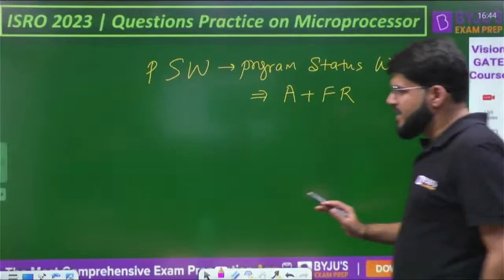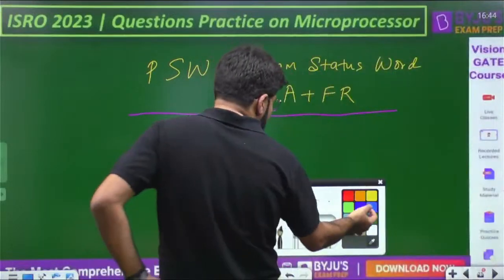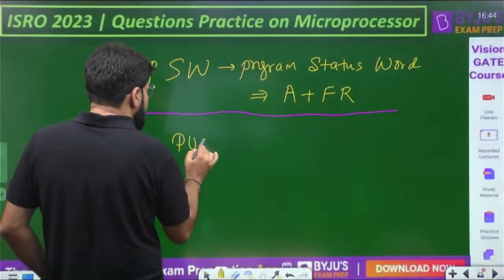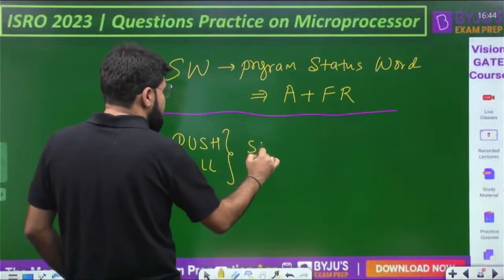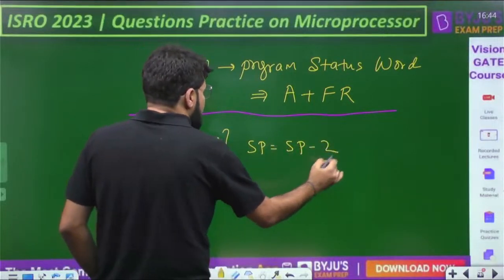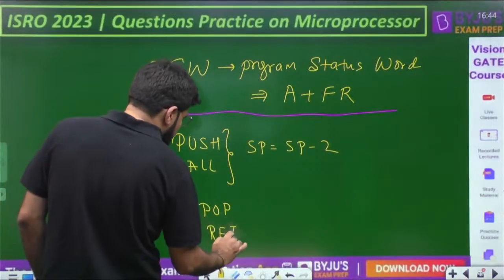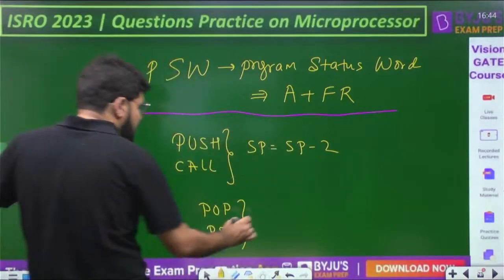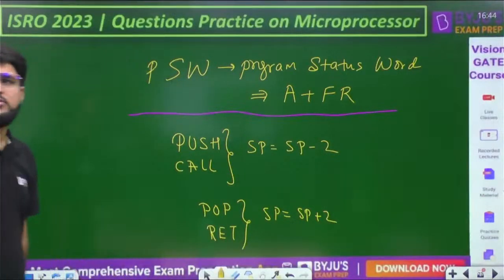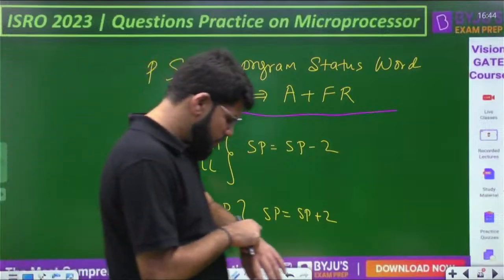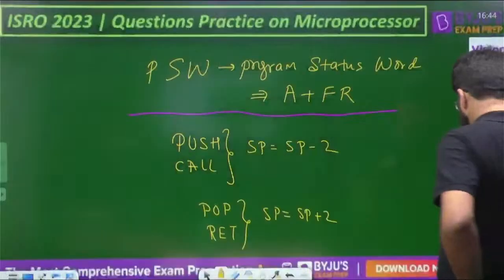That means, dear, always take care in such cases when they are only asking the stack pointer question. Whenever there is a push command or a call command, that is going to decrement the stack pointer by 2. Whenever there is a pop command or a return command, that is going to retrieve the data from the stack, and whenever we retrieve data from the stack, the stack pointer is incremented by 2, that is SP plus 2. Clear?